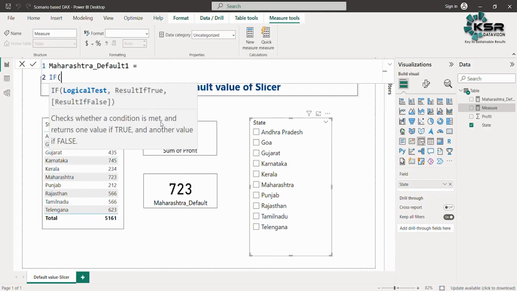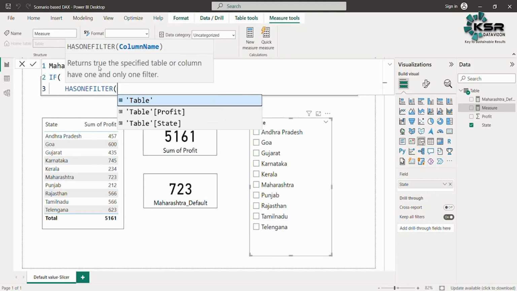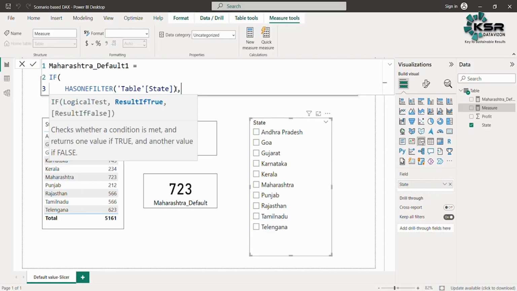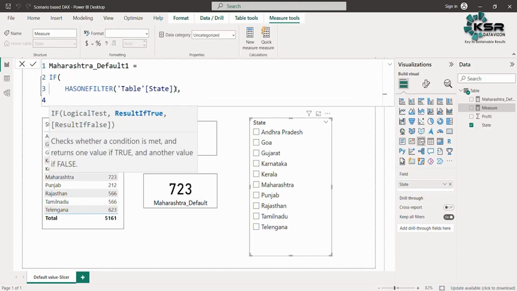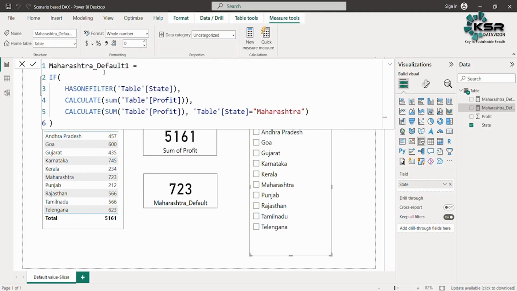Again, I'm going to use the IF condition. As you have seen, in the first measure I used the isFiltered function. But in a similar way, we have one more function, that is HASONEFILTER. So let us see using this particular function. Again, this function asks for the column name. So here my column name would be State. If it is filtered, what value needs to be returned? Rest all would be the same. So let me write it quickly. This is the measure that we have built using the HASONEFILTER function.